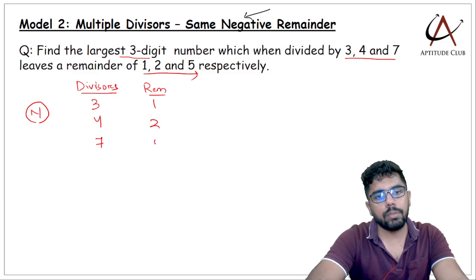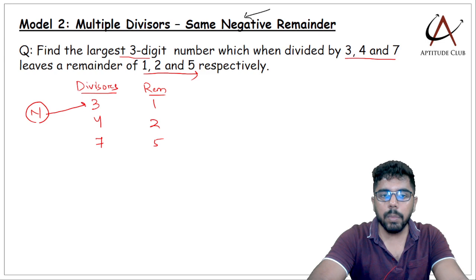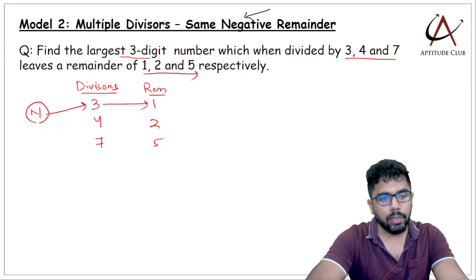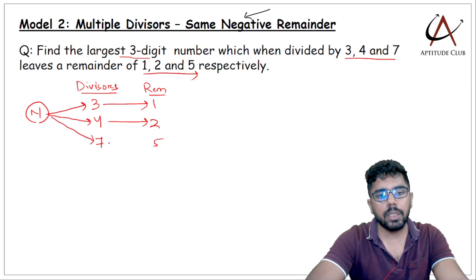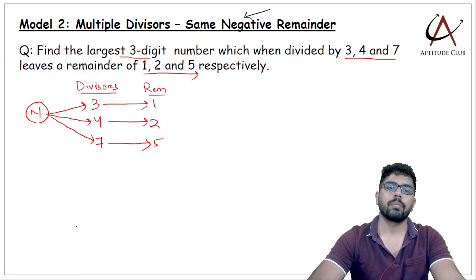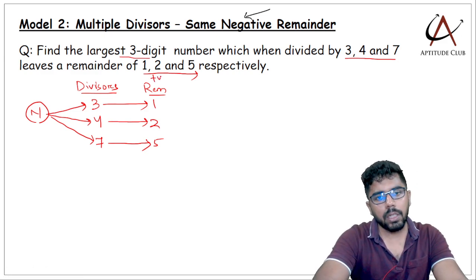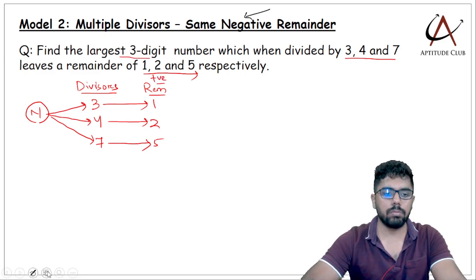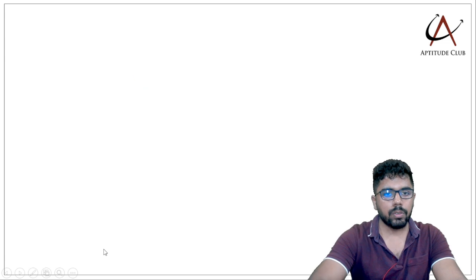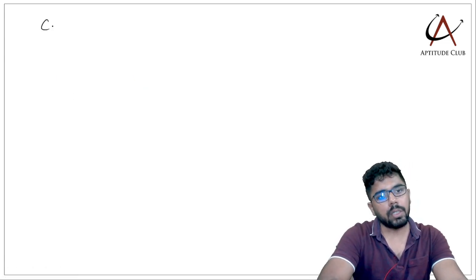1, 2 and 5. So n when divided by 3 will leave a remainder of 1, n when divided by 4 will leave a remainder of 2, n when divided by 7 is leaving a remainder of 5. This remainder I'll call a positive remainder. Then what is a negative remainder? So let's try and understand the concept of negative remainders.